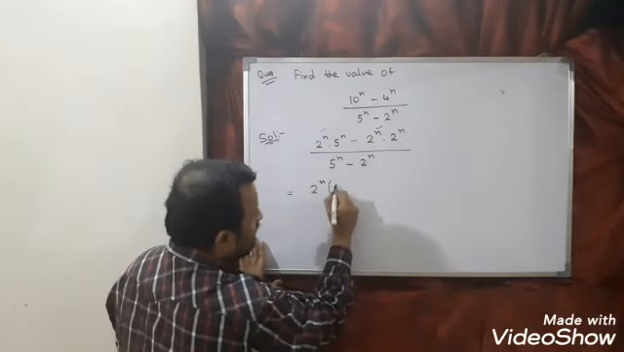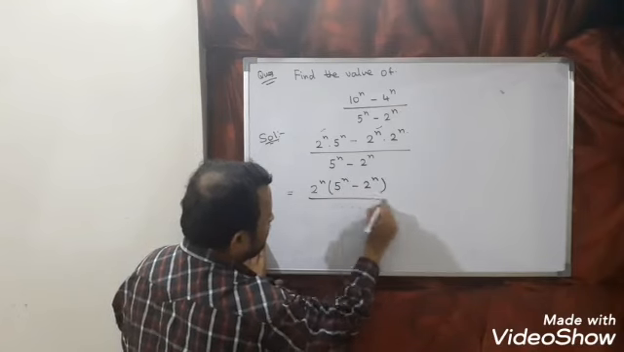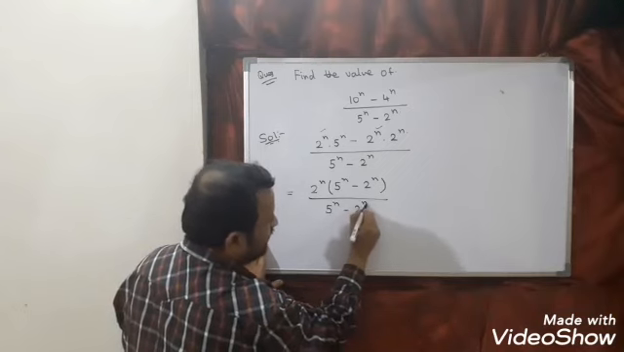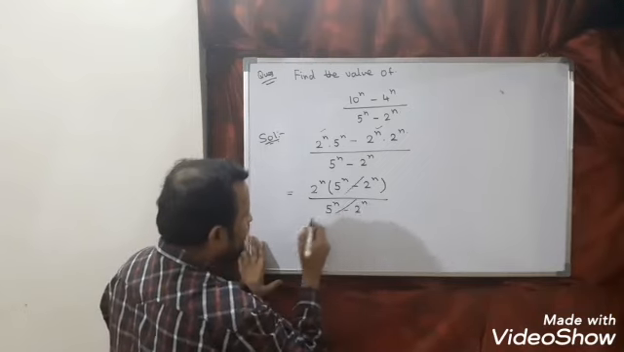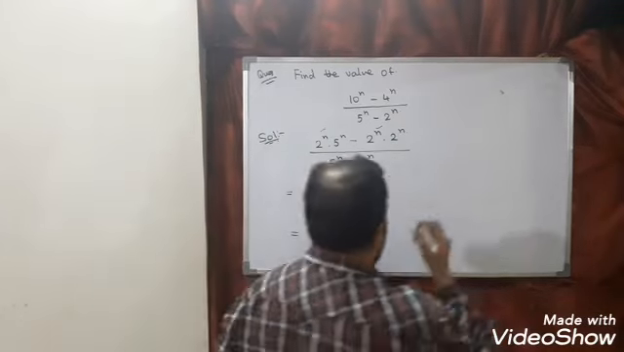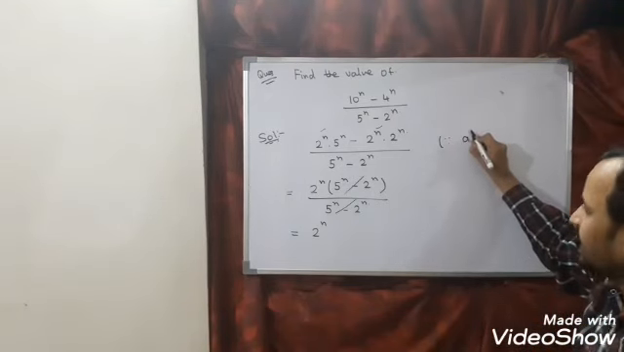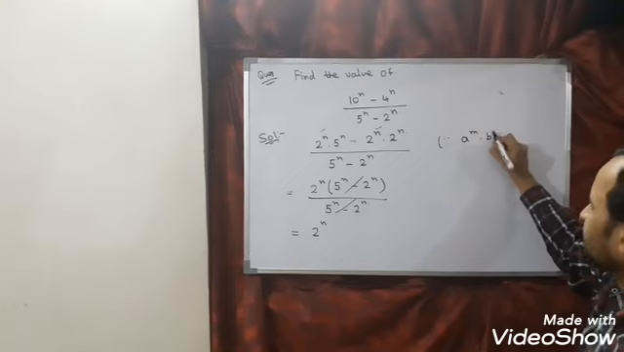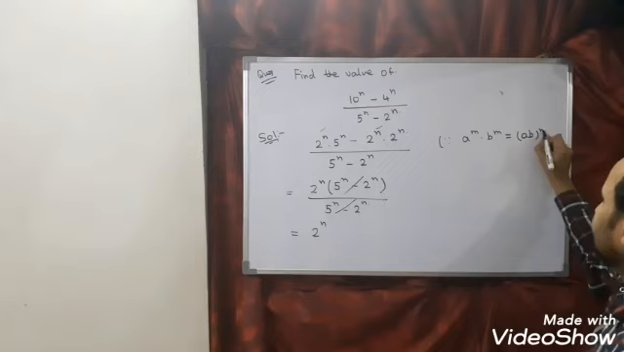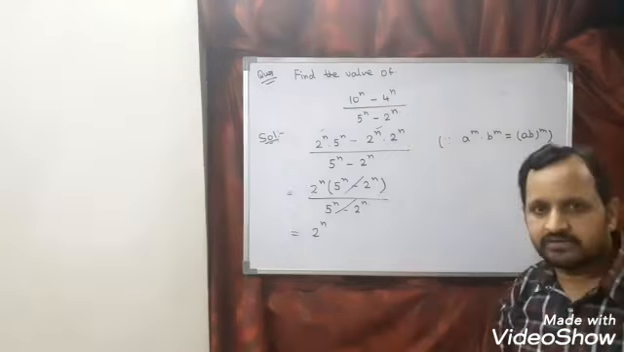What will you get here? 2 power n times (5 power n minus 2 power n), divided by 5 power n minus 2 power n. You can see both will get cancelled. So the answer of this question is 2 power n. The law we are using here is a power m into b power m, which we can write as (ab) whole power m. So make use of this law and we will get the required solution.